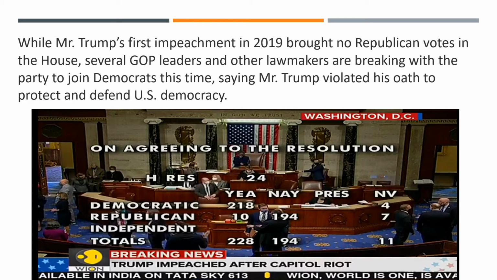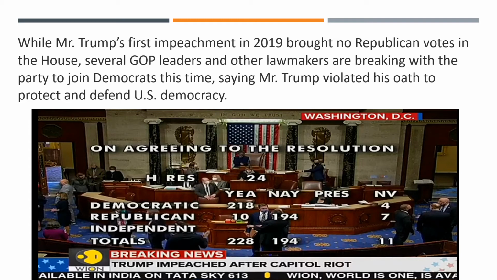Mr. Trump's first impeachment in 2019 brought no Republican votes in the House. What happened in 2019 is that he was impeached in the House of Representatives, but as I told you, the Democrats had the majority only in the House of Representatives, not in the Senate. The Senate rejected it because there the Republicans are in the majority, so the impeachment process did not proceed.